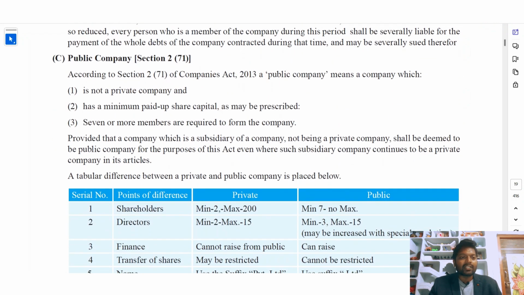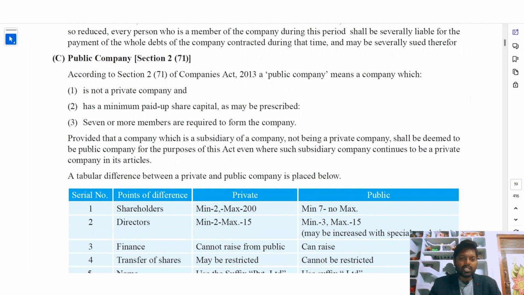Public company. So what is a public company? According to section 2 clause 71 of the Companies Act 2013, a public company means a company which is not a private company. If a company is not a private company, it will be called a public company. It should have some minimum paid up share capital as may be prescribed. Seven or more members are required to form a public company. In the case of a private company, the minimum number is 2. In the case of a one-person company, the minimum number is 1.